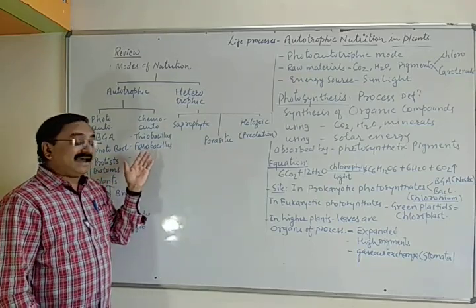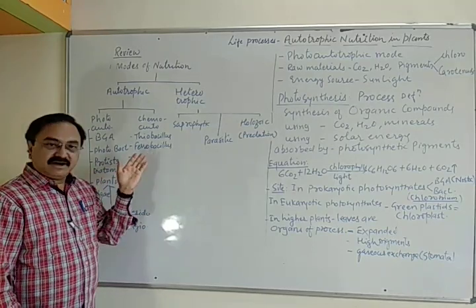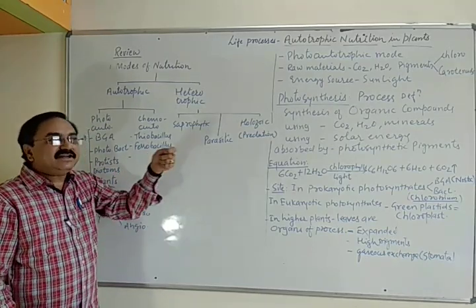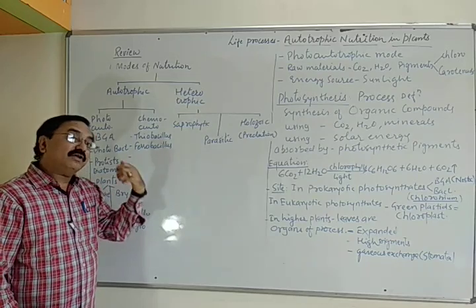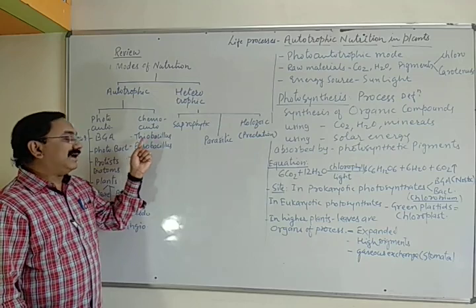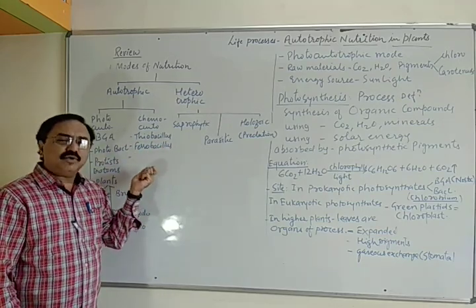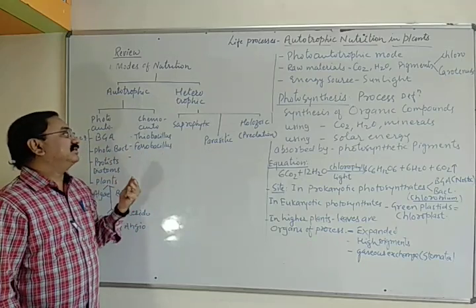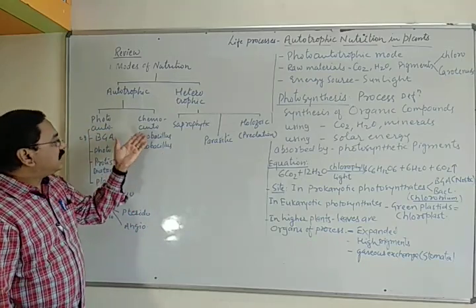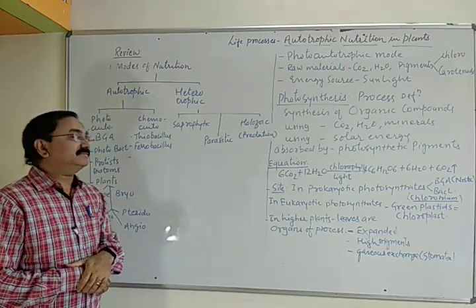These organisms bring about oxidation of certain compounds, and the energy released through this oxidation is utilized for the synthesis of their own food material, and they include the sulfur bacteria called thiobacillus or iron bacteria called ferrobacillus. A few groups of organisms have this capacity. So photoautotrophs and chemoautotrophs together constitute the autotrophic group of organisms.